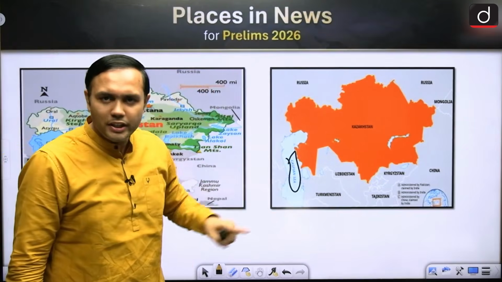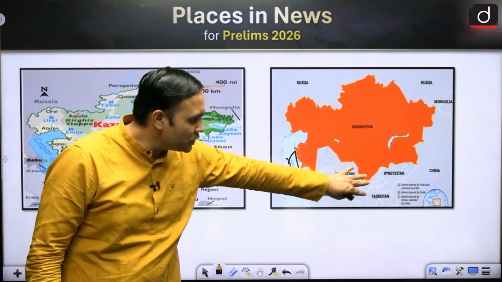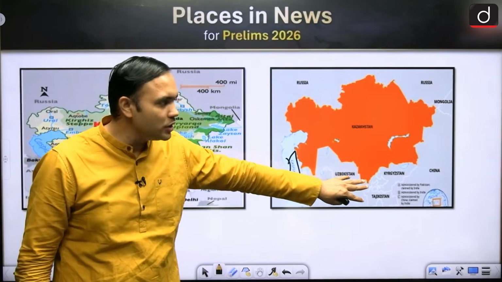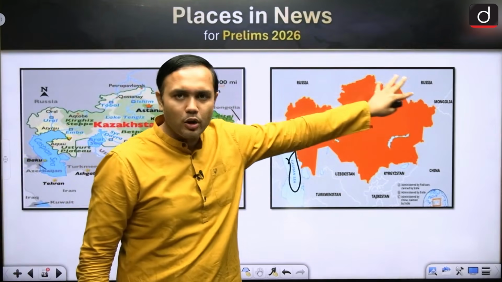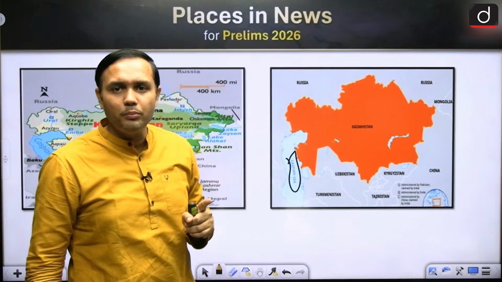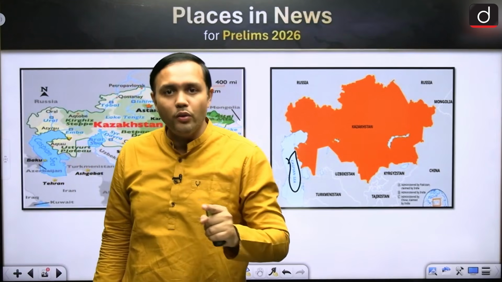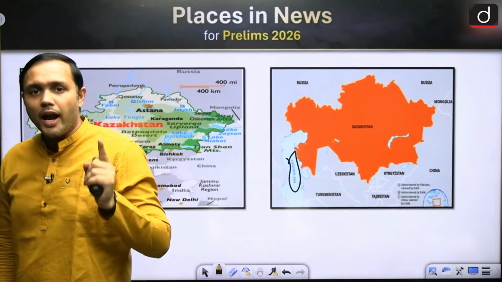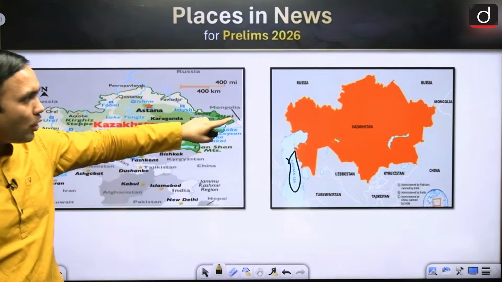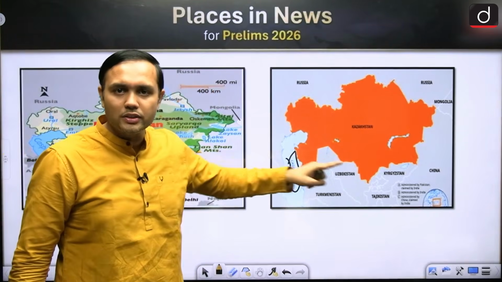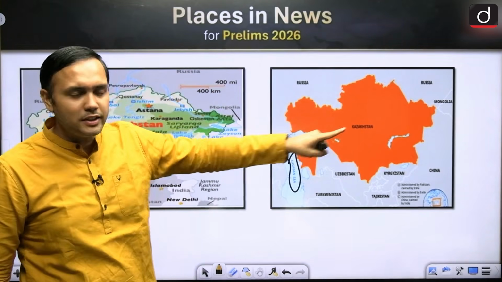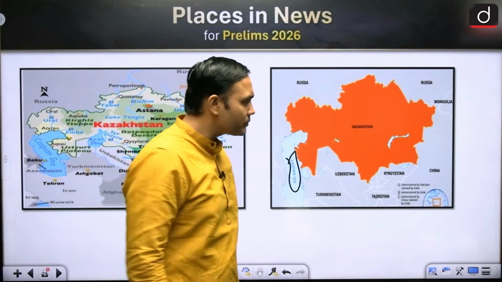It shares its borders with a lot of Central Asian countries in the southern portion. Then there is Russia at the top. This Russian connection is very important because it was part of the USSR region, and a lot of nuclear tests and space tests were happening in this particular area.